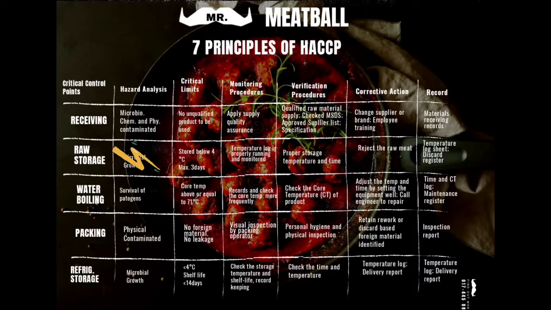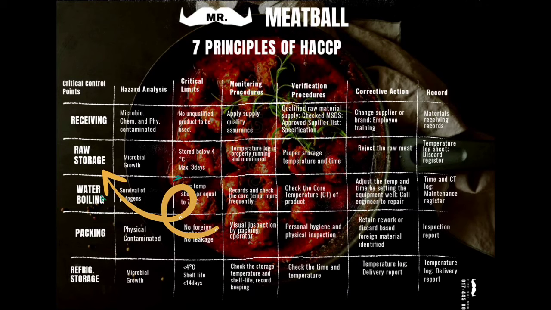The first CCP is receiving. The hazard is microbiological, chemical and physical contaminants. Critical limits: no unqualified products to be used. Monitoring procedure: supply quality assurance. Verification procedure: we qualify raw material supply, check with MSDS, and approve supplier list and specification. The corrective action is change supplier or brand and we do employee training. Then material receiving will be recorded.